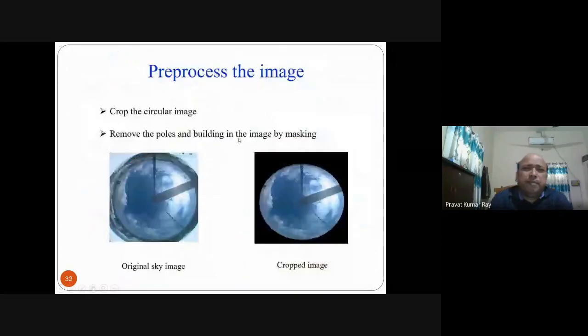So coming to the first step, pre-process the image. From the name it indicates, you have to process the image. So crop the circular image, whatever you get from that imager, which will be in this shape, in this form. All the small buildings are in the image, this shadow band, all these things are there. But you have to remove the poles and buildings in the image by masking. So these things can be cut. So this is the cropped image. Pre-processing the image means you have to crop the image. There is syntax in image processing for how to crop an image, so using that syntax, you have to crop the image. This is the figure after cropping the image.